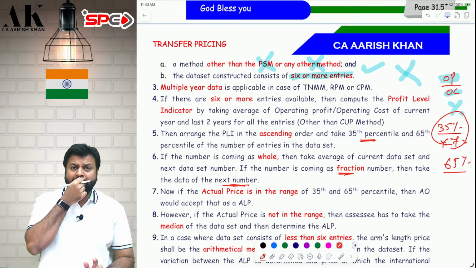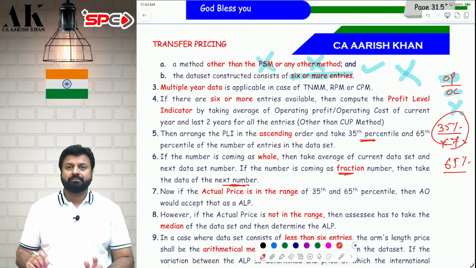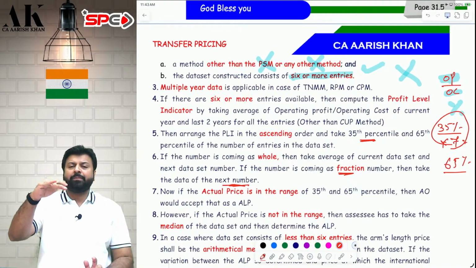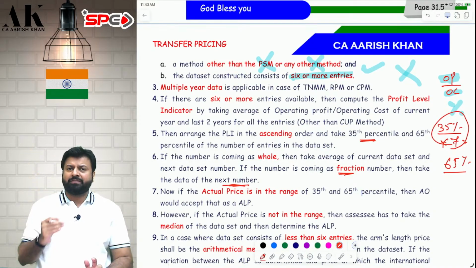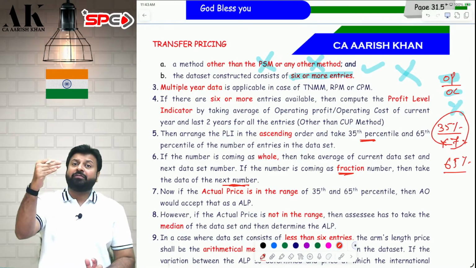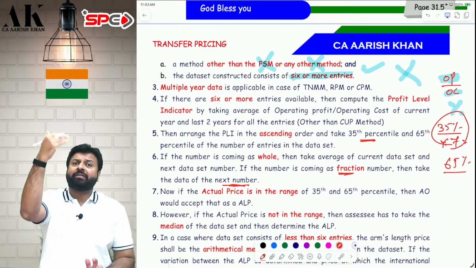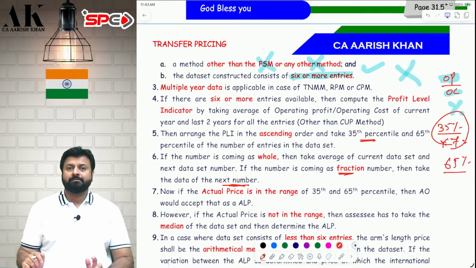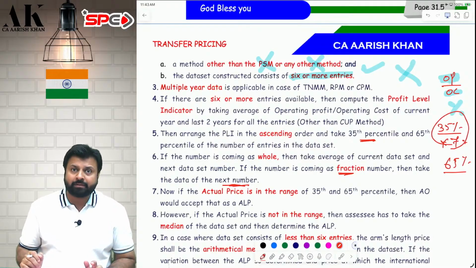But if you are outside that range, then you have to find out the median. Median means 50% of 7. Again, 50% of 7 is 3.5. It is a fraction. Go to the next number. The next number is 4. You have laid down 7 items. Take the 4th. Whatever is the percentage, that will be your arm's length price. Sir, what if these numbers are not fractions, but whole numbers?